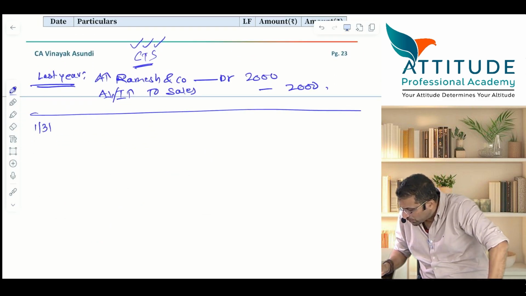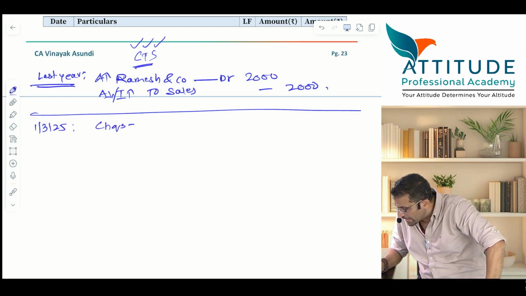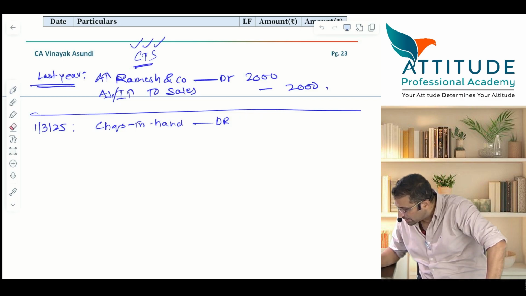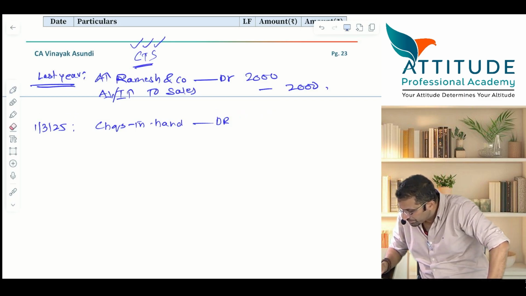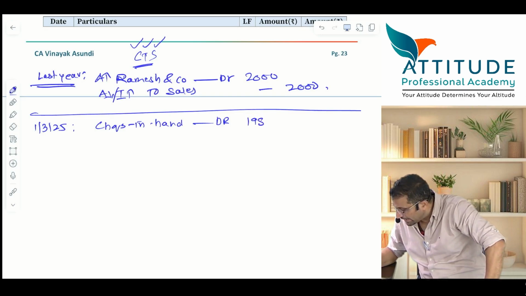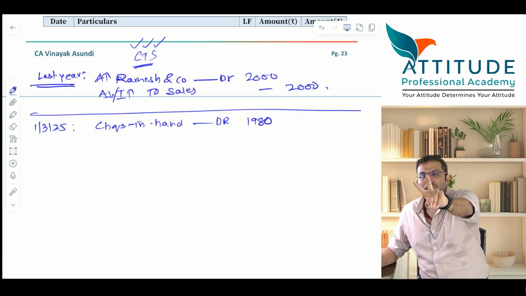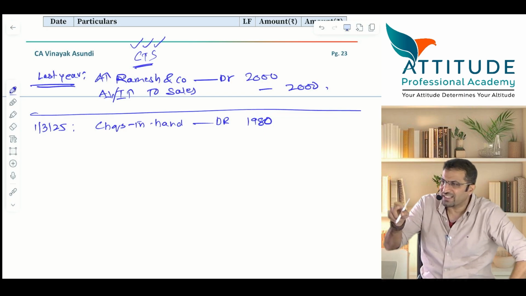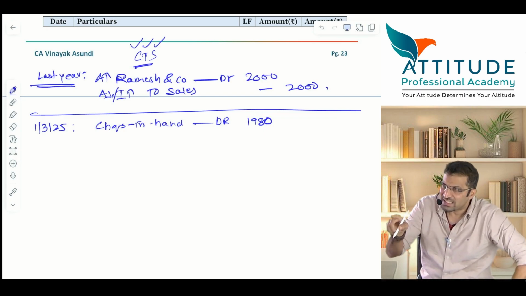On 1/3/2025 you have received the check. Checks in hand account debit. Very good. The amount is obviously not 2000. With 1% discount, it is 1980. How 1980? 1% of 2000 is 20 rupees. Remove 20 rupees from 2000, it will be 1980. Now, discount allowed. Here it is not a trade discount, it is cash discount. Is that clear?